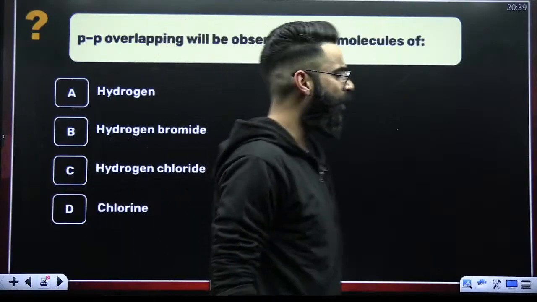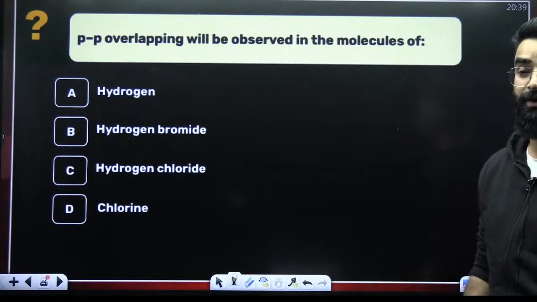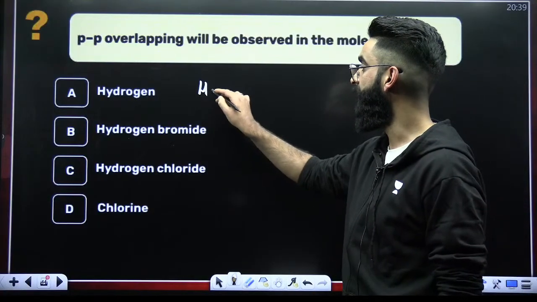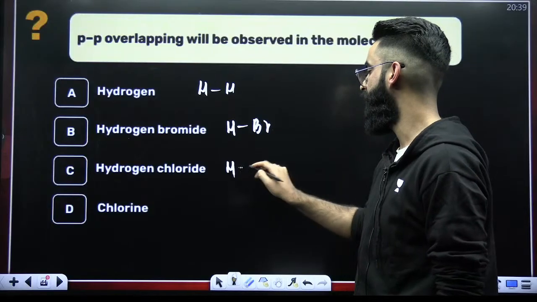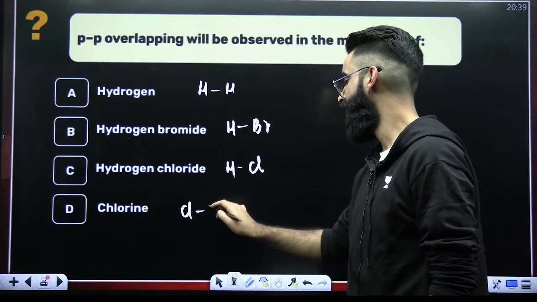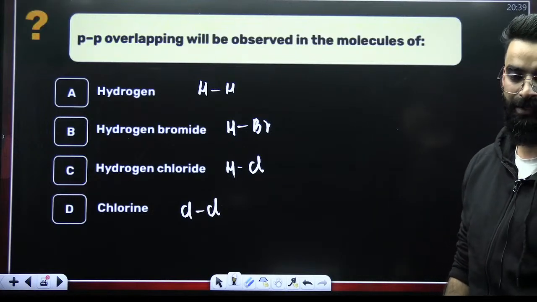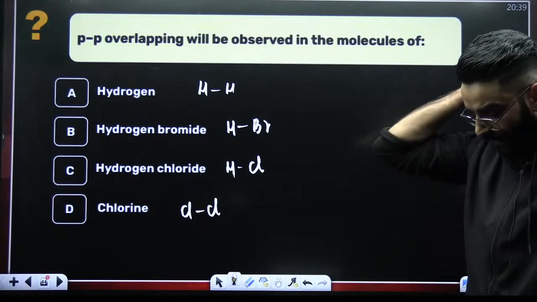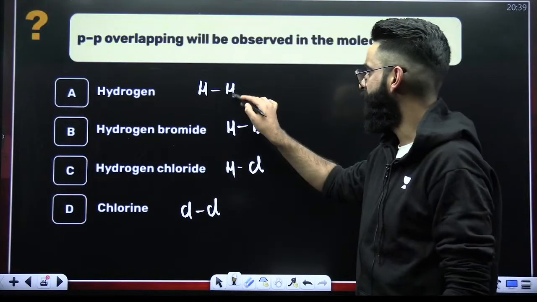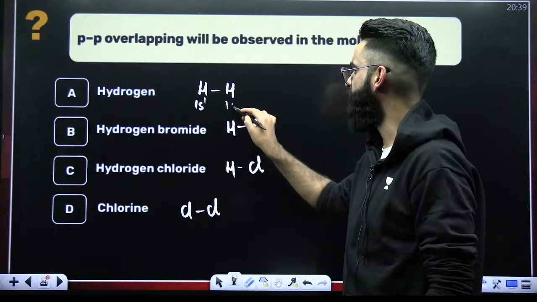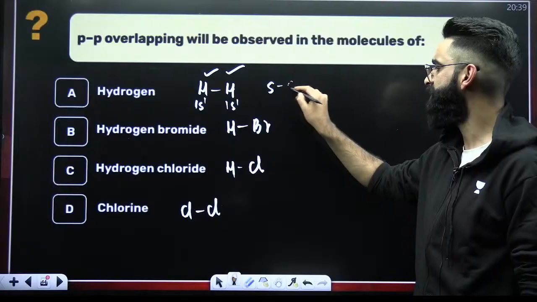pp overlapping would be observed in which of the following molecules? H2 molecule, HBr molecule, HCl molecule, and Cl2 molecule. Where do you see pp overlapping among all these cases? First of all, over here it is 1s1, 1s1. So it is going to be ss overlapping. ss overlap in the first case, right?